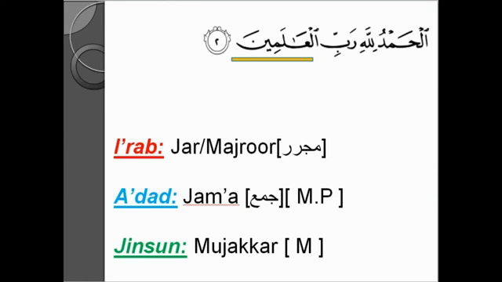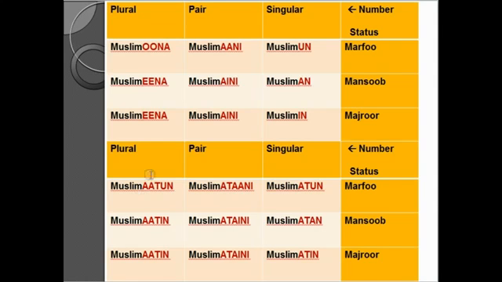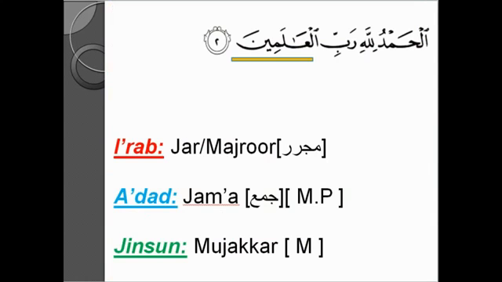And you can say, well, this is a nasab. But wait, there is a ya here. So its sound is actually ina. Where did we see ina? Let's check it out. Ina, ina. Masculine, it could be nasab, it could be jar. So it's jar here because we will explain that later. It could be nasab, it could be jar.